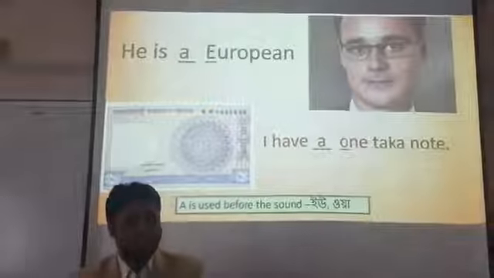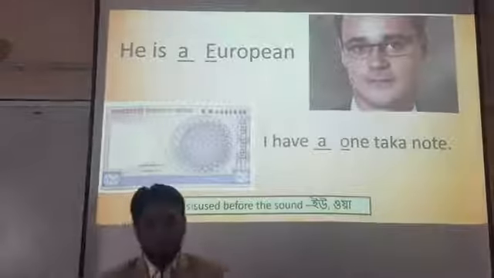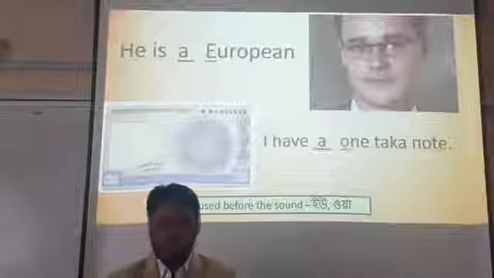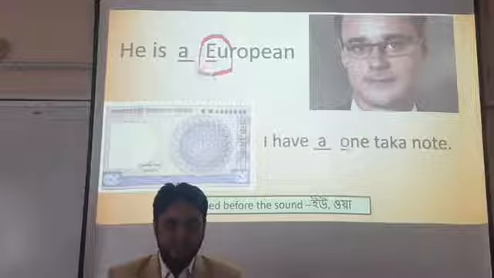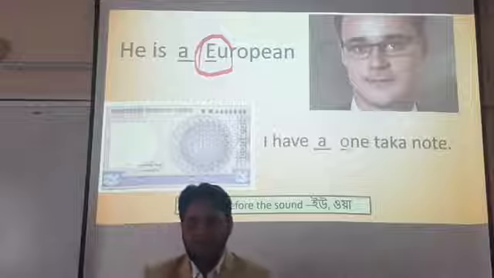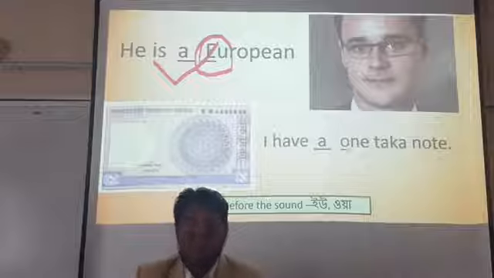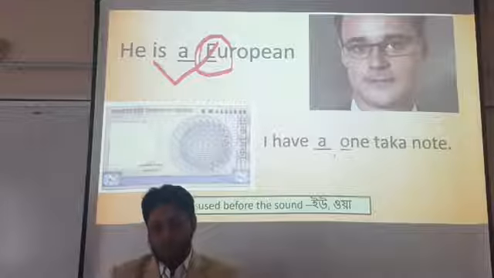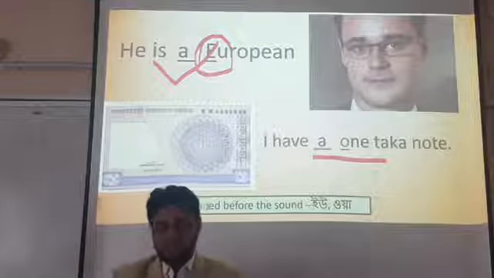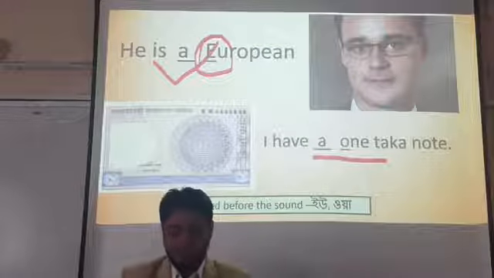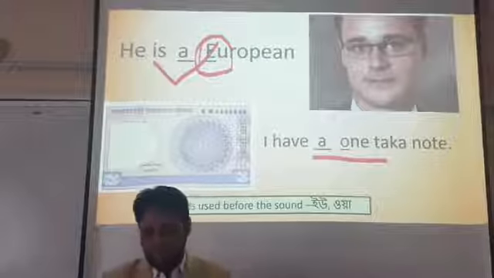Some examples here. He is a European. We use "a" before European, though we know that E is a vowel. But here the sound is not a vowel one. That's why we use "a". And again, I have one taka note. Though the spelling starts with a vowel, the sound is a consonant one, so we should use "a" in this case. So the rule is, "a" is used before the sound of U and O.